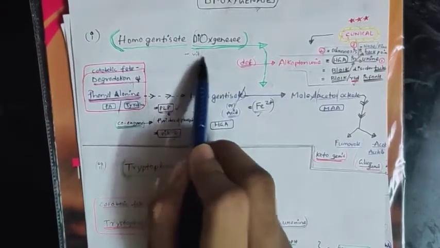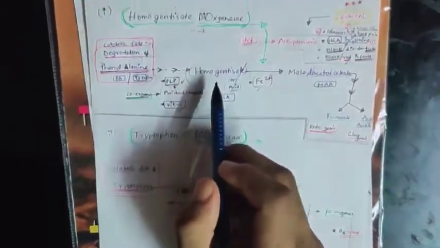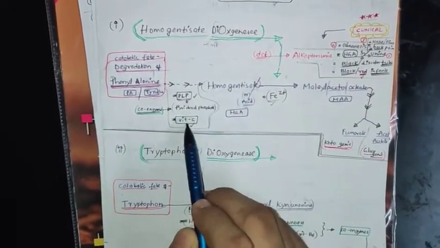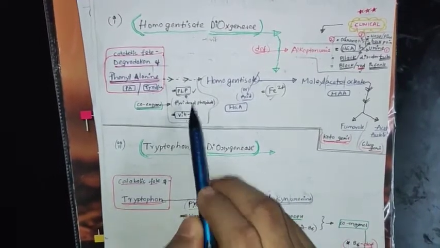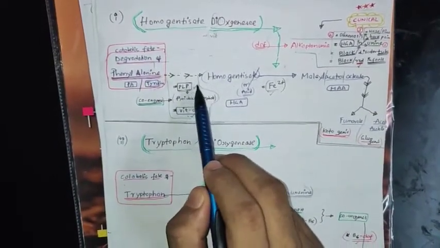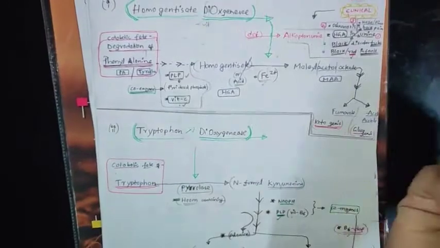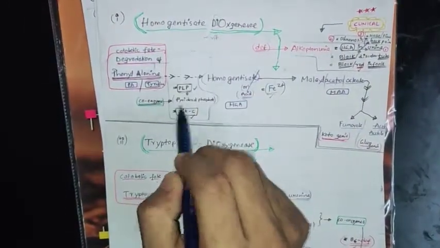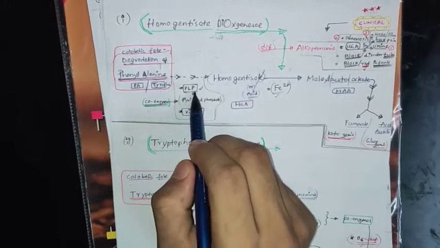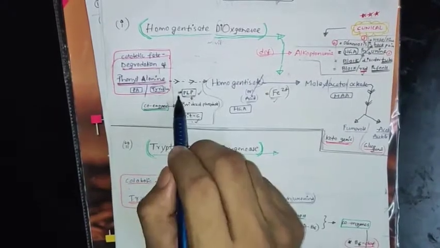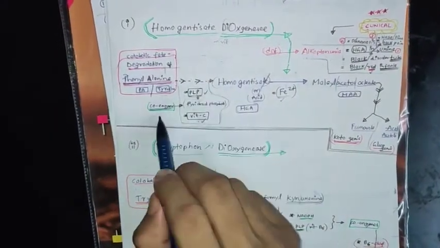Why I wrote it: in dioxygenase I gave 2 examples, and in both examples you're getting a vitamin. Here vitamin B6, here vitamin C. You can remember that in dioxygenase you're getting vitamins as coenzymes. PLP also you should remember. PLP is present in many reactions, others also. Wherever you get PLP, you can remember it as a coenzyme.